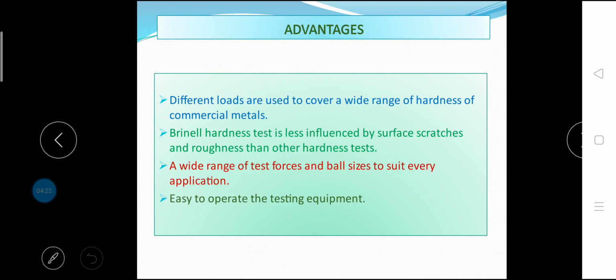What are the main advantages of Brinell hardness number? Different loads are used to cover a wide range of hardness of commercial metals. Brinell hardness test is less influenced by surface scratches and roughness than other hardness tests. A wide range of test forces and ball sizes to suit every application. Easy to operate the testing equipment.